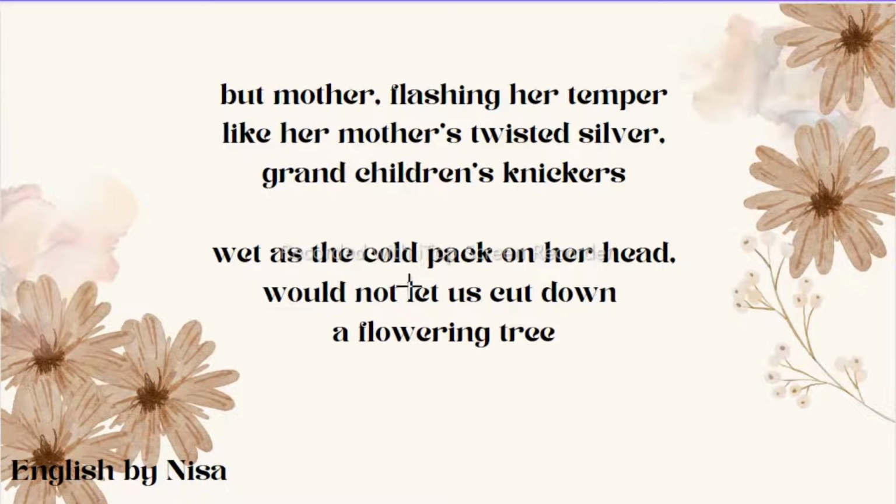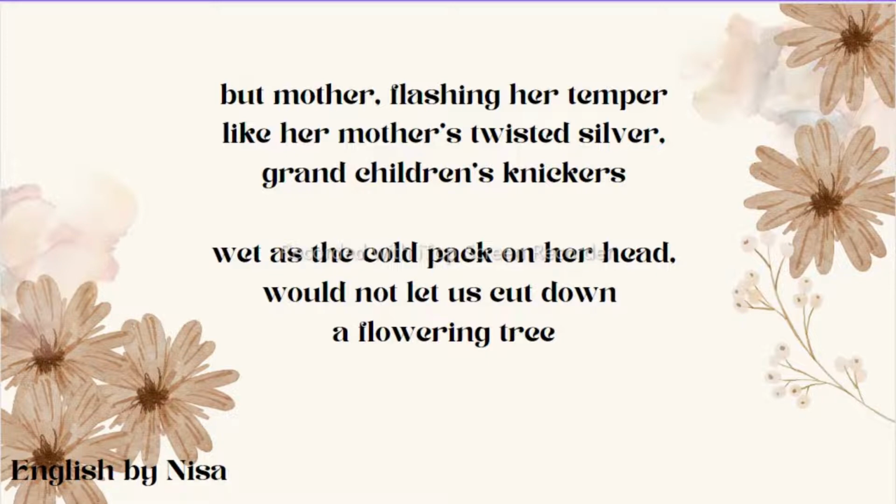Read the further stanzas. But mother flashing her temper like her mother's twisted silver, grandchildren's knickers wet, as the coal pack on her head would not let us cut down a flowering tree. So here in this stanza, the poet finally tells his mother that he's going to cut the trees. So the poet's mother flashes rage, meaning anger, and her anger he has compared with the twisted silver on which her grandchildren's knickers were hanging. Here the poet's mother's head is full of sweat and pain due to migraines.